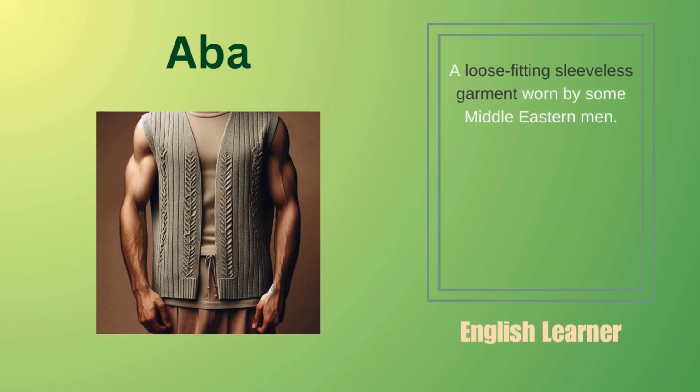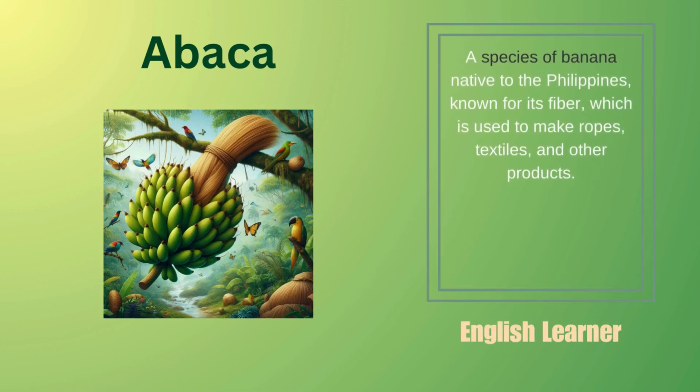Abba, a loose-fitting sleeveless garment worn by some Middle Eastern men. Example: the sheikh wore an abba as he addressed the gathering. Abaca, a species of banana native to the Philippines, known for its fiber, which is used to make ropes, textiles, and other products. Example: the Abaca fiber is prized for its strength and durability in rope making.